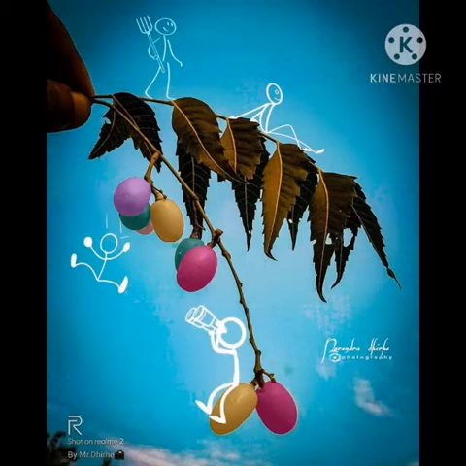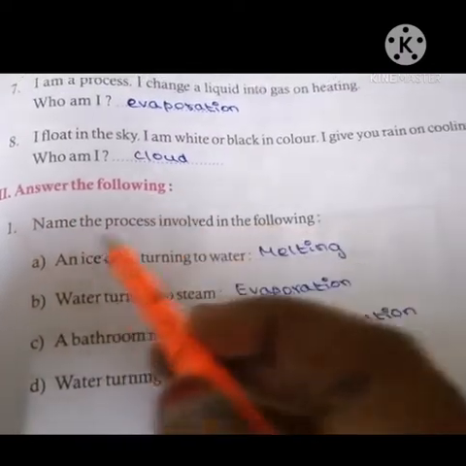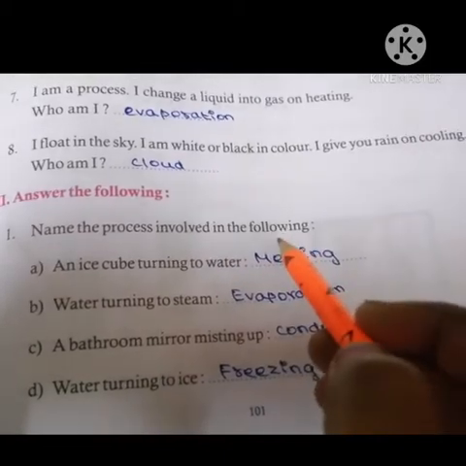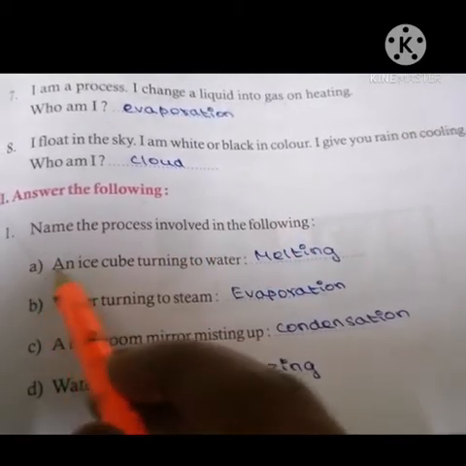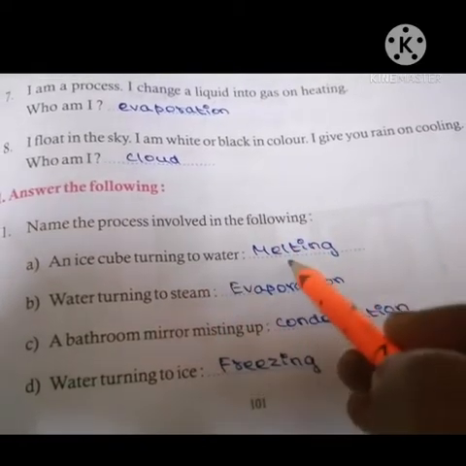Welcome to science class. In the previous class, we saw about states of matter. Now, in this class, we continue with the remaining parts of states of matter. Answer the following. Name the process involved in the following. A. An ice cube turning to water: melting.